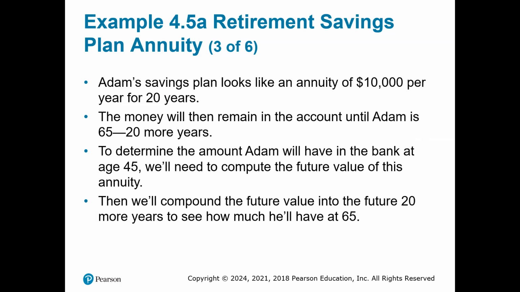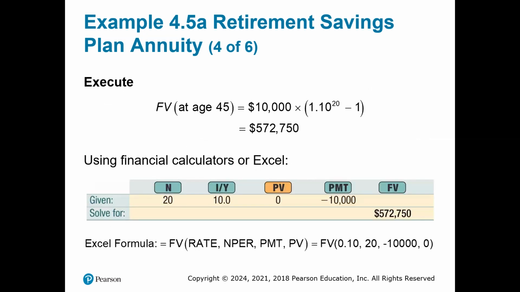To determine the amount Adam will have in the bank at age 45, we'll need to compute the future value of this annuity. Then we'll compound the future value into the future 20 more years to see how much he'll have at 65. To execute, you see here a display of the financial calculator, and at the bottom you see the Excel formula that you would use in an Excel spreadsheet.